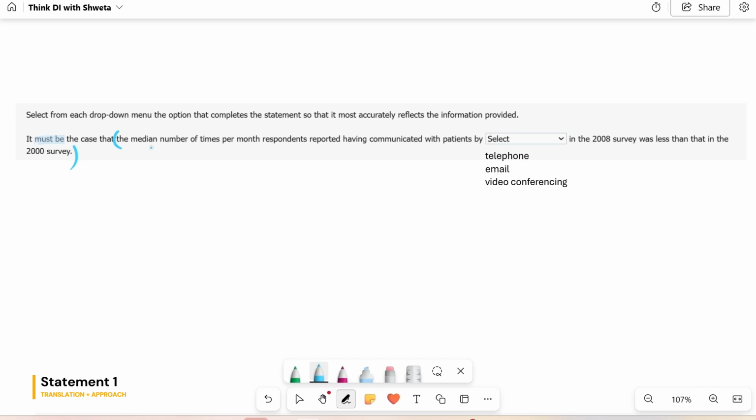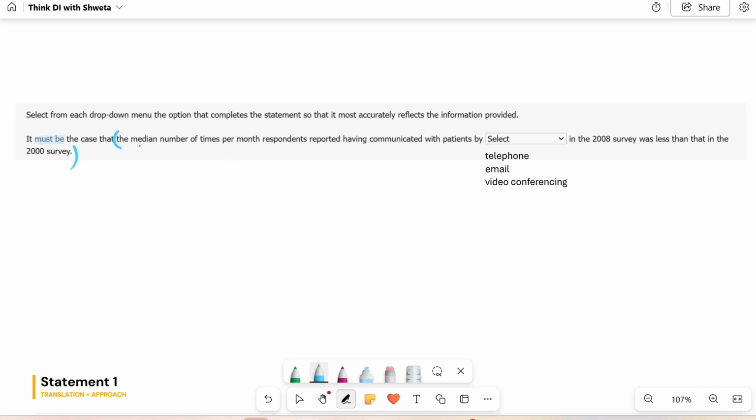What is it saying? The median number of times per month respondents reported having communicated with patients by telephone, email, video conferencing in the 2008 survey was less than that in the 2000 survey. So much together. That's characteristic of DI. The language is complex, but only for those who don't pause to simplify the language. Try to extract the skeleton out of this.